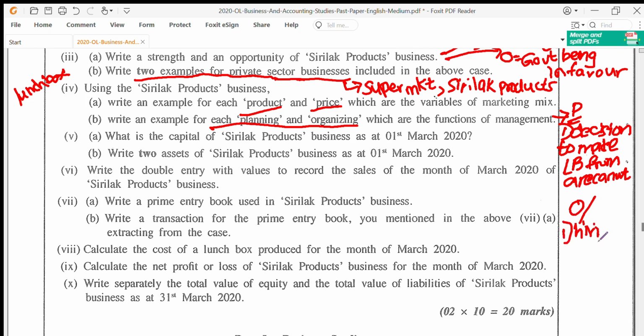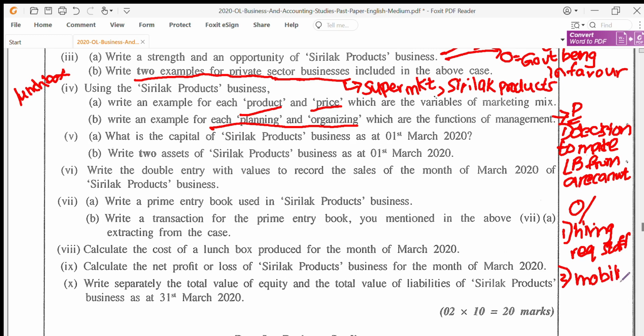What about organizing? Hiring required staff. We saw that when we read it, they acquired the needed staff. Then mobilizing capital, that's also organizing.